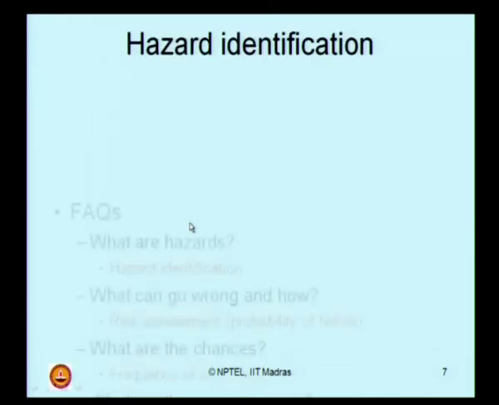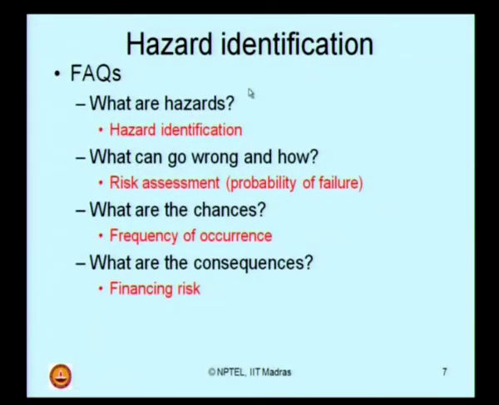What are hazards means identifying the hazards; what can go wrong and how is part of risk assessment. It asks what the probability of failure is, what the chances are, meaning the frequency of occurrence of that failure, and the product of these two is what we call risk mathematically. What are the consequences if that accident or risk realizes?